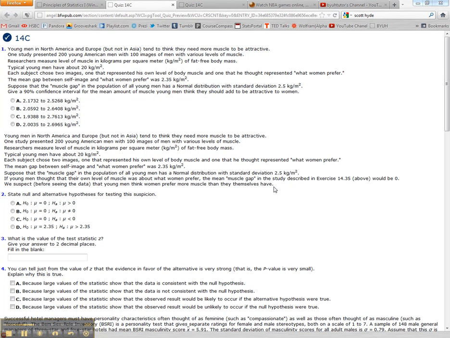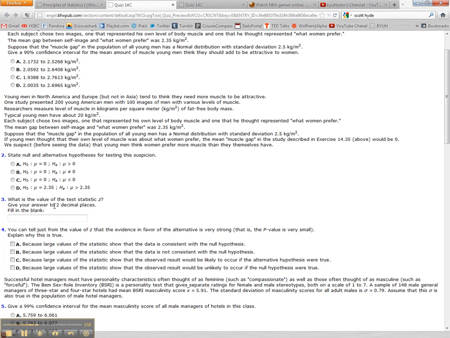Right. So we're not doing number 2, but you should know that your null is always saying that there's no difference. So if there's no difference here, your mu should be 0. Anyway, we're not doing number 2, we're doing number 3. It says here, what is the value of the test statistic z? Give your answer to 2 decimal places, fill in the blank.